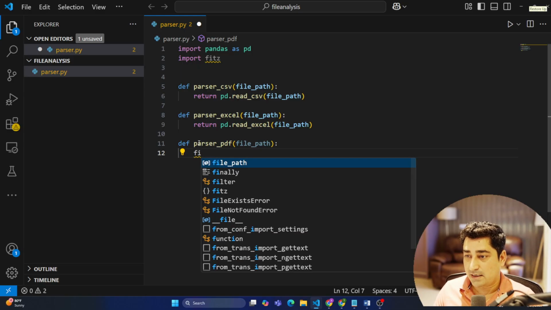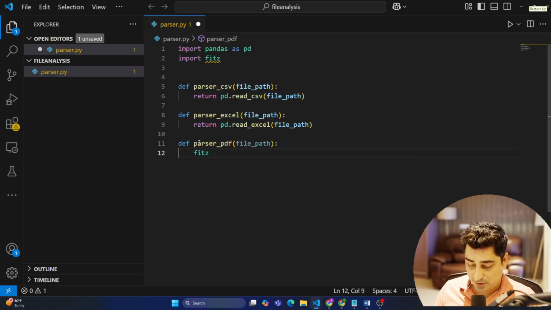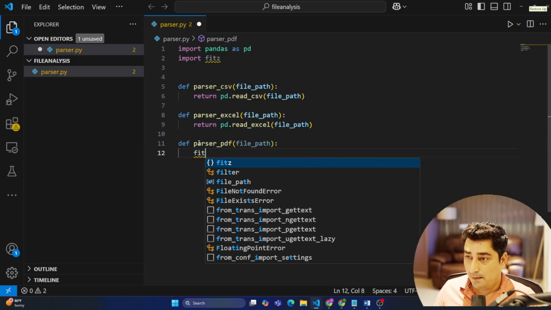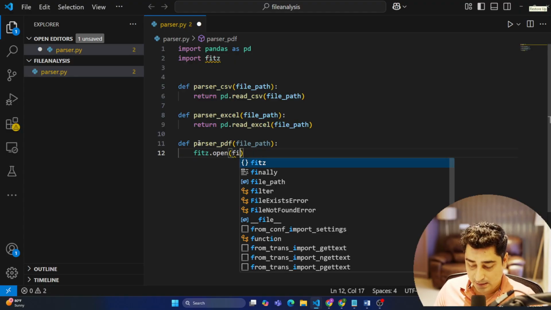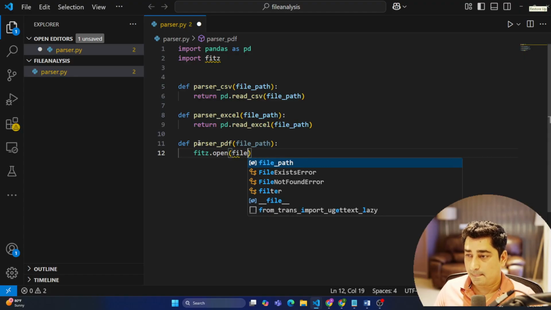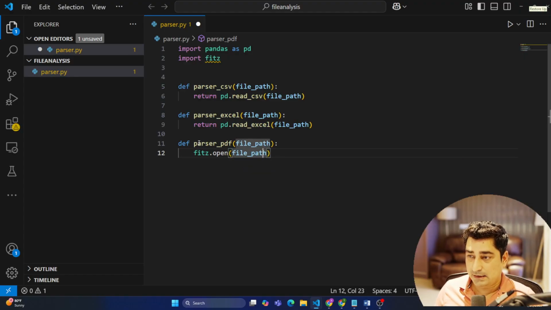So I can write fitz.open and open any file which is available at this particular path, and then try to read it, maybe as a PDF over here. And then what we are going to do with this PDF is parse it. So this is just going to perform the read operation. It is going to open up the particular file.